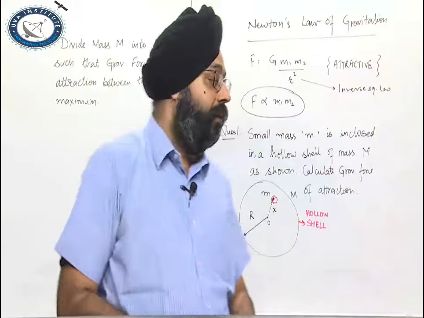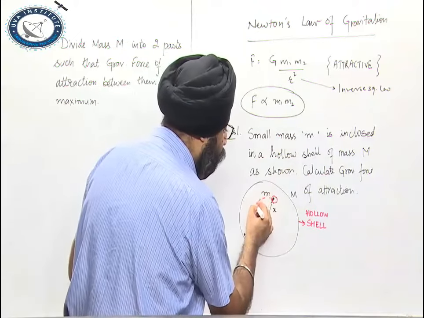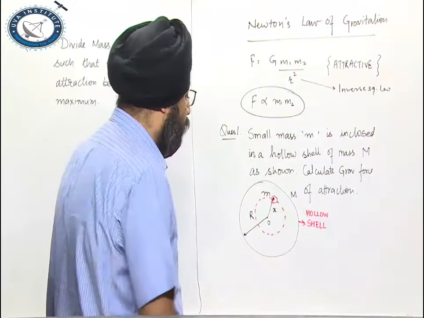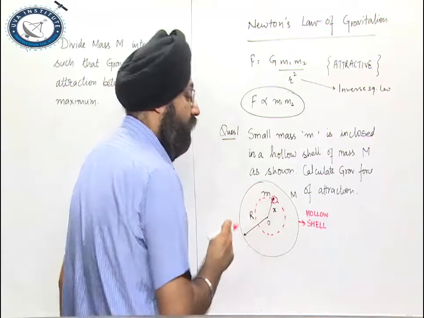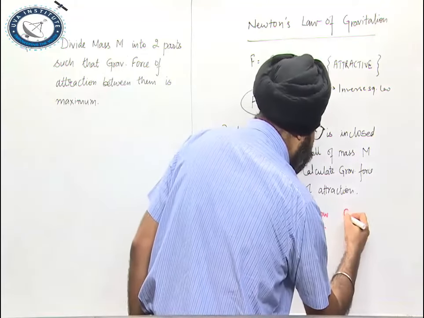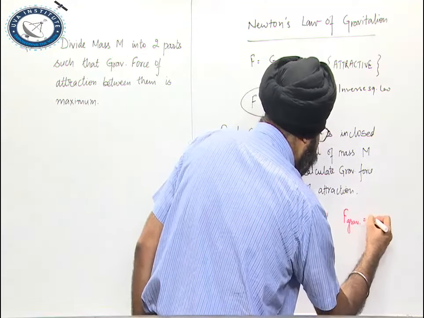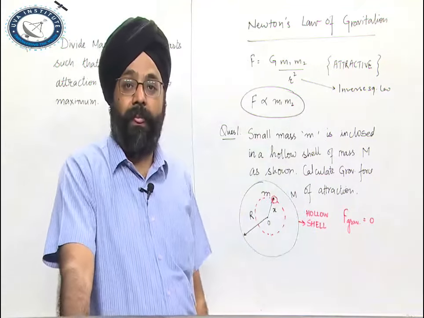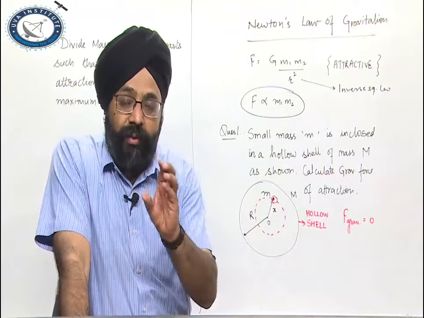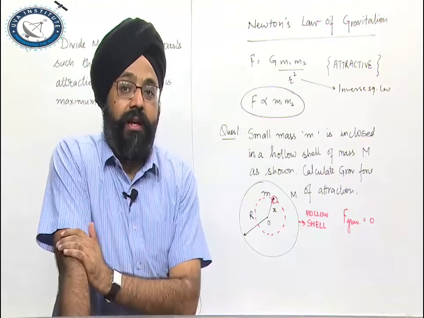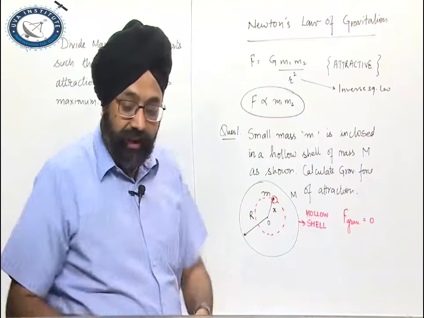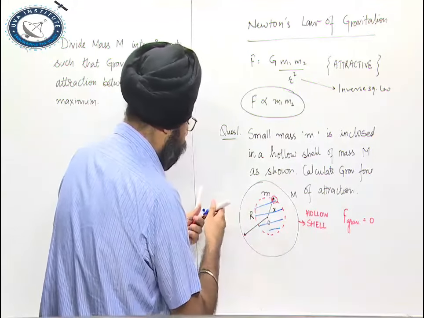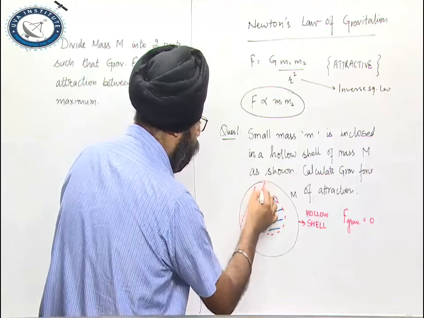So, as per Gauss law, this is my Gaussian surface and I have to consider the mass enclosed in this surface. So my gravitational force of attraction in this case is 0, as the mass enclosed in my Gaussian surface is 0. This can also be explained using the shell theorem. By the shell theorem, we can divide this body into two parts, the one, this one, and the other is this one.